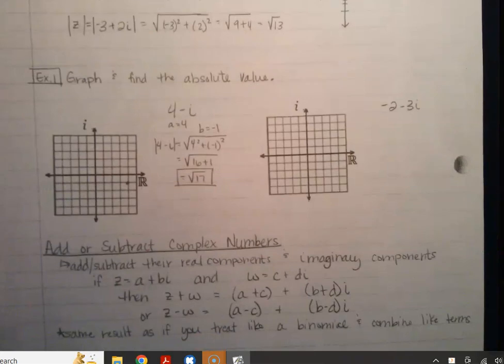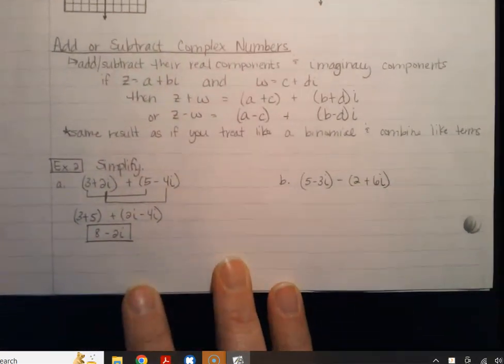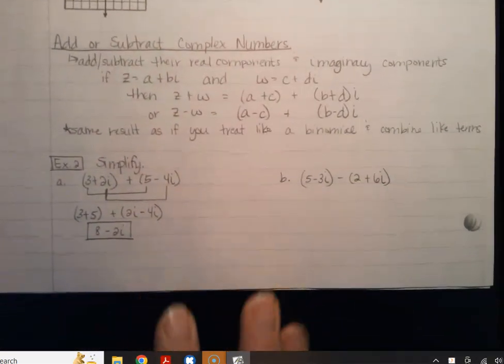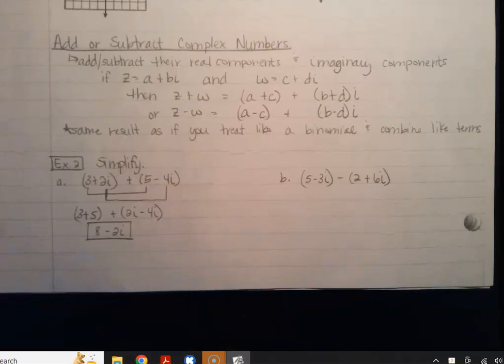Okay, so then let's look at adding and subtracting some complex numbers, because it's just like adding like terms. I know it seems really weird. You add the real components. So in this first one, 3 plus 5 is what we did. You're just adding the same things. And then the 2i and the minus 4i. That's really good. So 3 plus 2i plus 5 minus 4i.